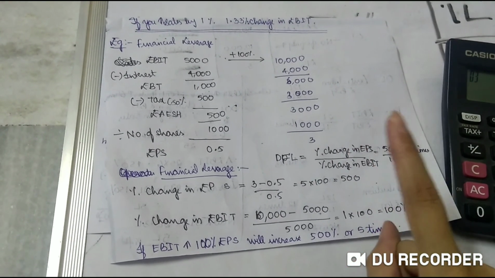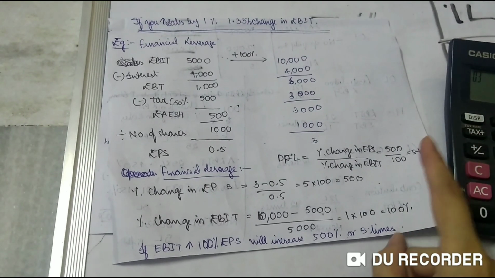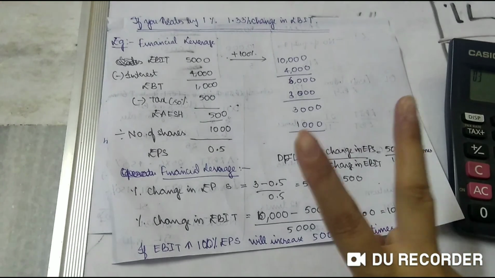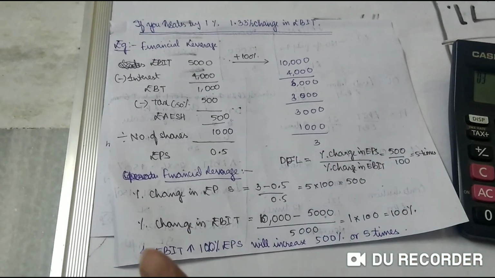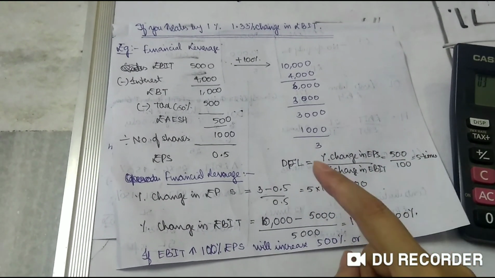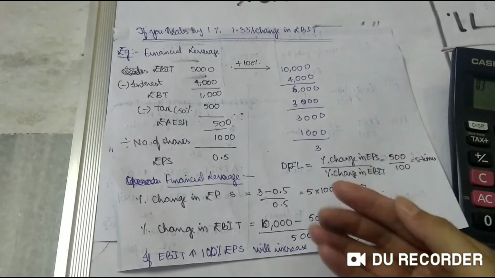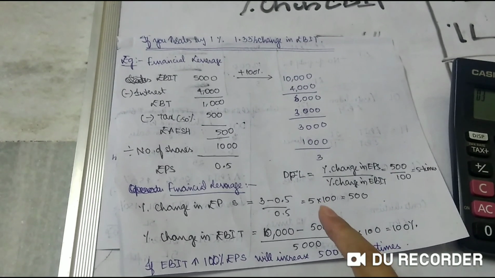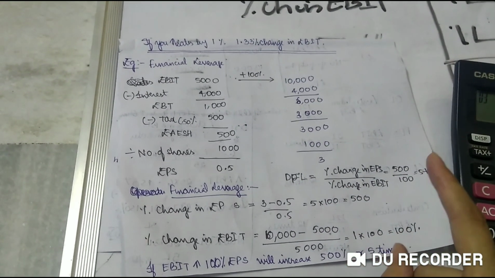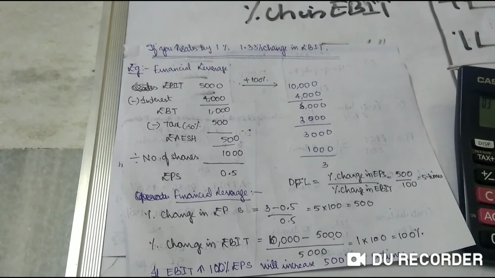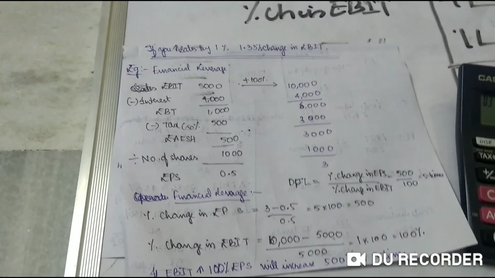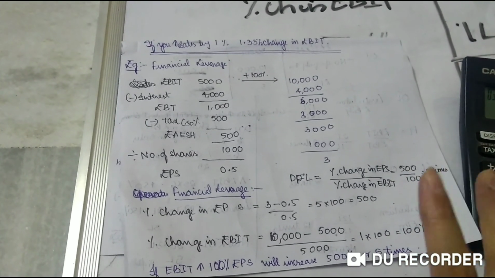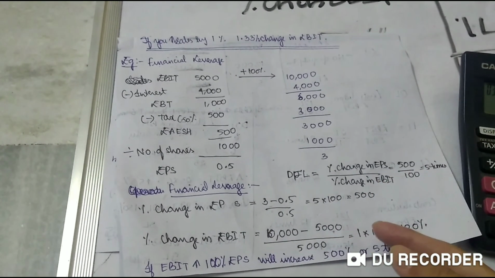What is the formula for calculation of degree of financial leverage? It is percentage change in EPS divided by percentage change in EBIT. This is when 2 years' data is given. For instance, if no 2-year data is given, that means 1 year will be given and 1 year you have to calculate, that is comparison. In case there is no comparison and they have directly given the data and say calculate DOL, DFL and DCL, that means degree of operating leverage, financial leverage and combined leverage, that time you will take EBIT and EBT. No need of EPS. Okay, fine. That also we will do later in the problem.